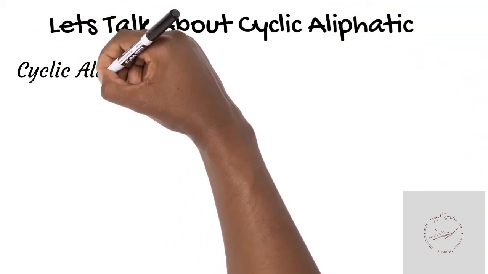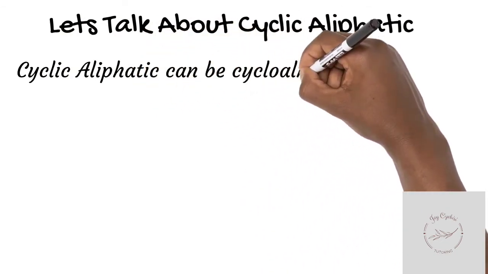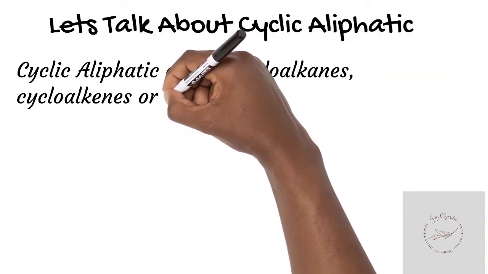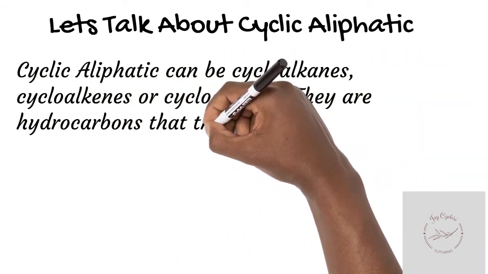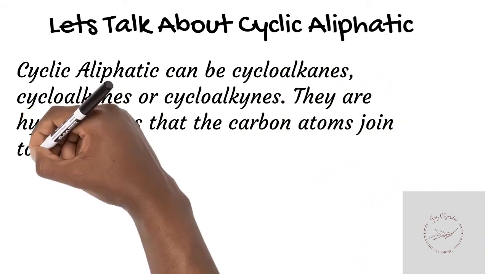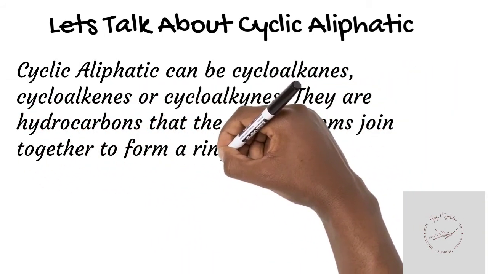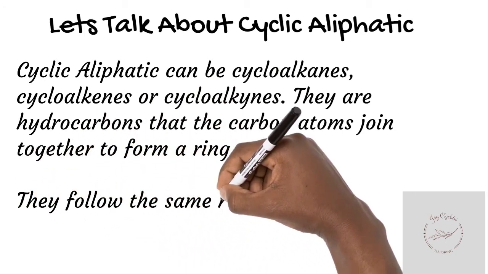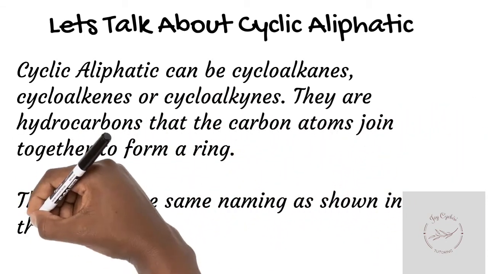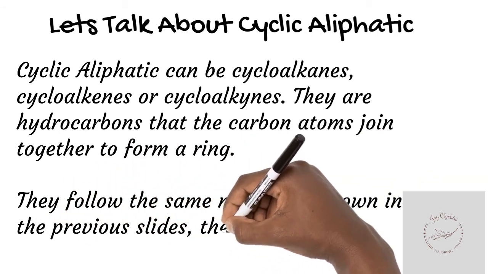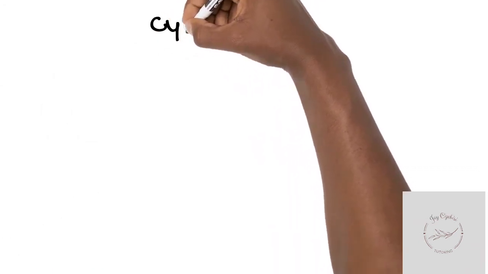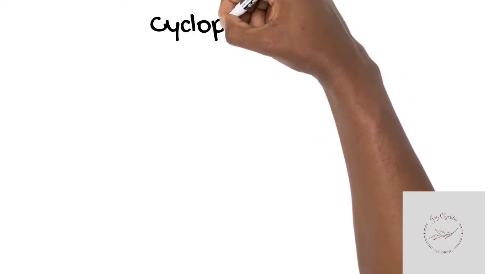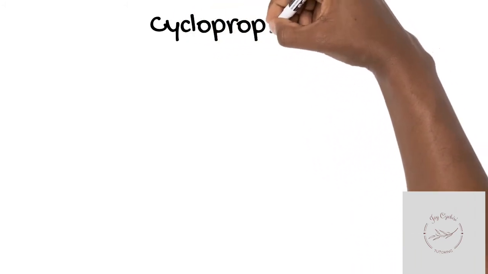Let's talk about cyclic aliphatics. Now, cyclic aliphatics can be cycloalkanes, cycloalkenes, or cycloalkynes. Note that this type of hydrocarbon is the one where the carbons form a ring. And the simplest cycloalkane is cyclopropane. You see that "prop" still stands for 3 carbons, and "ane" shows you that it's an alkane, but in a cyclo form. So this is cyclopropane.